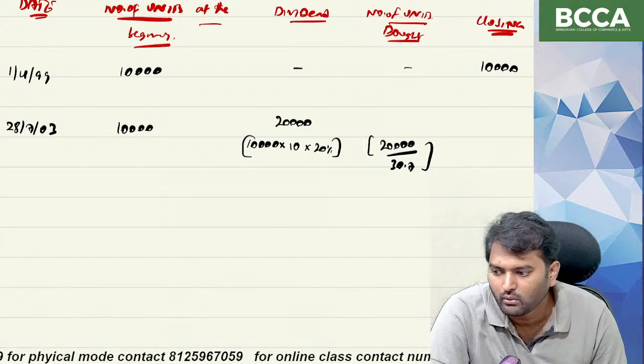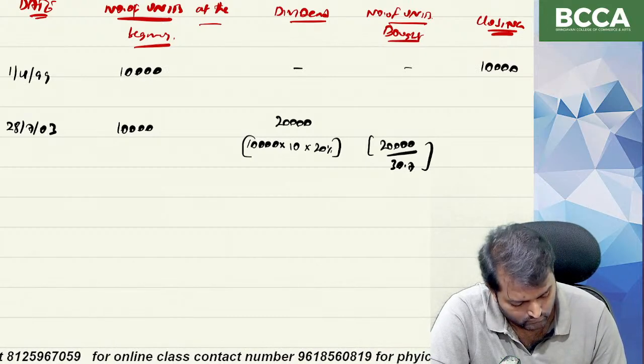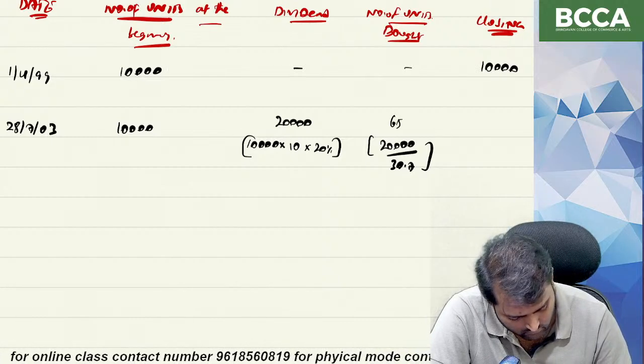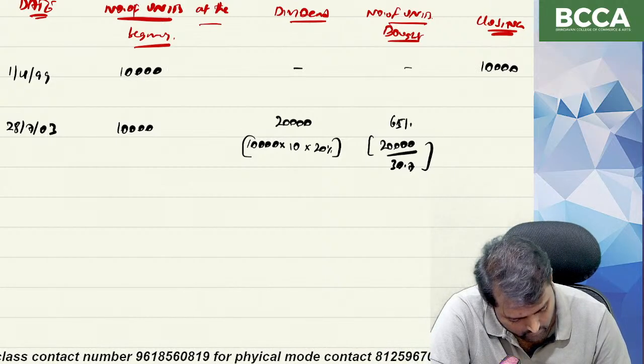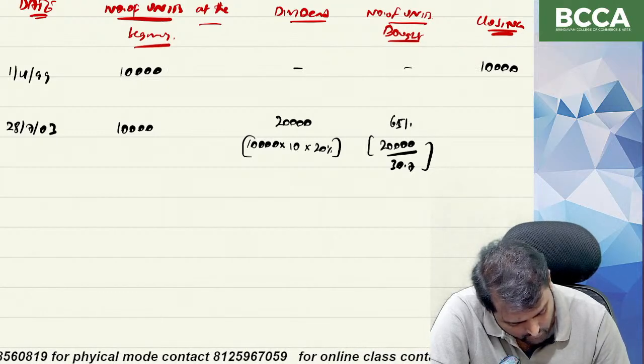So number of units bought, how many units? 651.46.